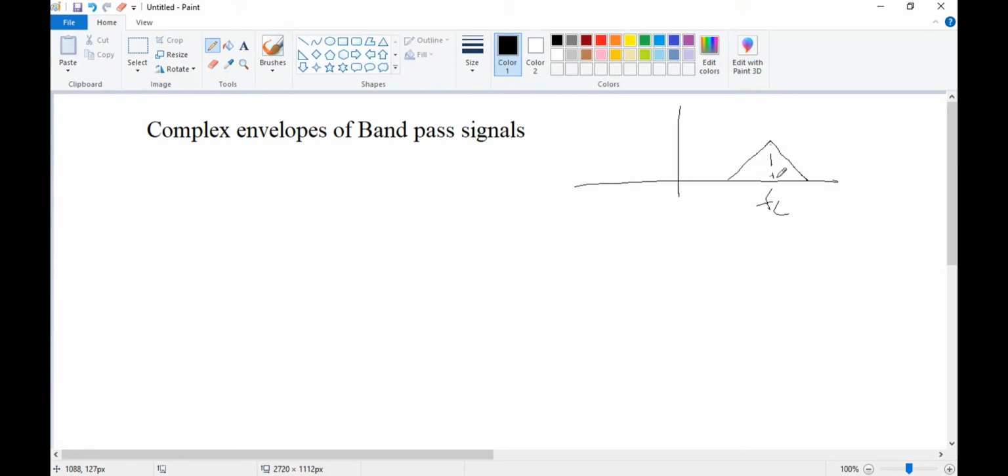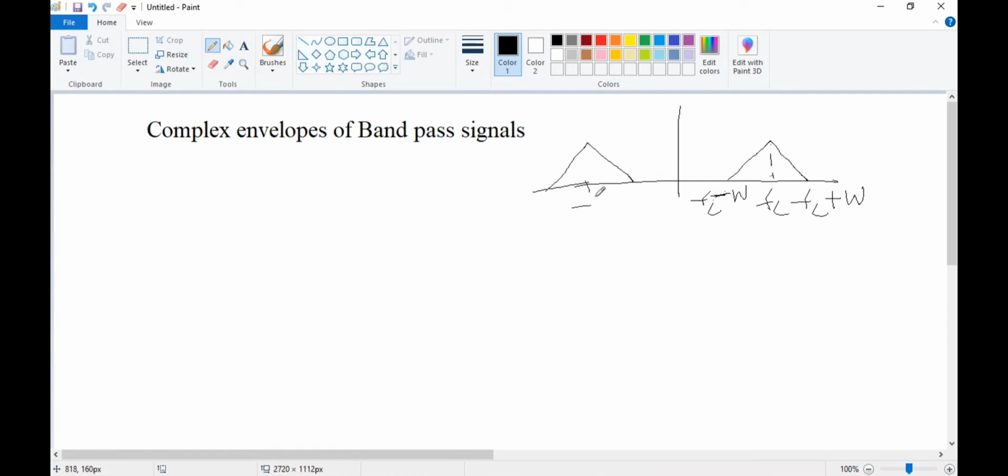Here it will be centered at FC, and this will be FC minus W, and this FC plus W. So this is the band pass signal, and it will have both the positive and negative sides.